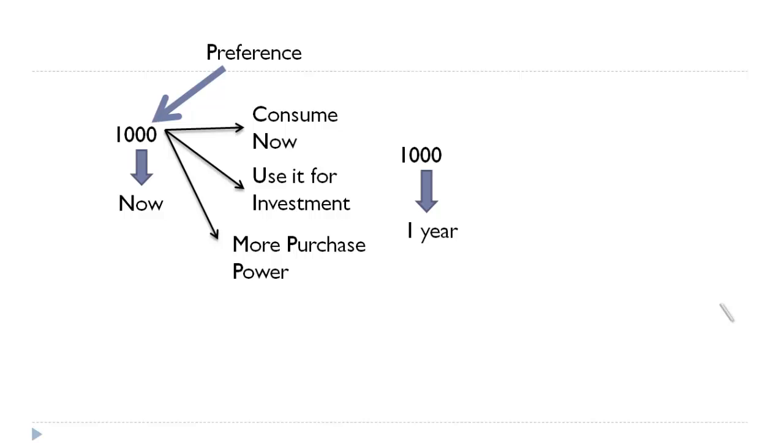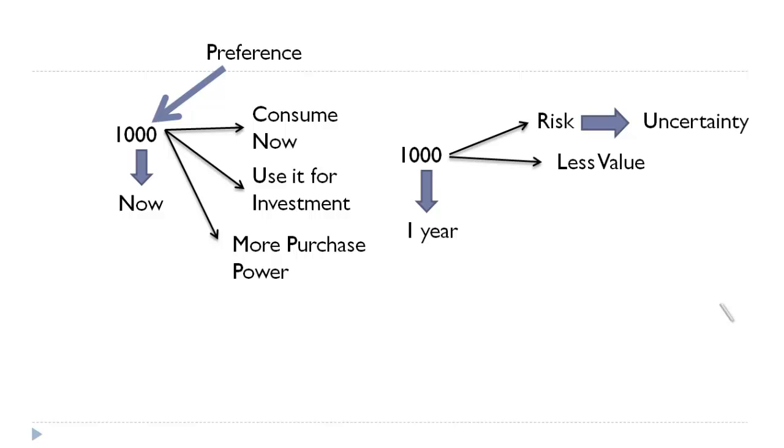And again, if I tell you that I'll give you after 1 year, there are two elements involved in that. One is risk. There is an uncertainty whether I'll pay you or not, number one. And number two, the 1000 you will get after 1 year will have less value than what you are having now. Simple example is a product which can be purchased for 1000 rupees will not be sold for the same 1000 rupees after 1 year. Probably it will be sold for 1100 rupees. So next year if you receive the 1000, it will have less purchasing power for the same product. So that is the time value of money.